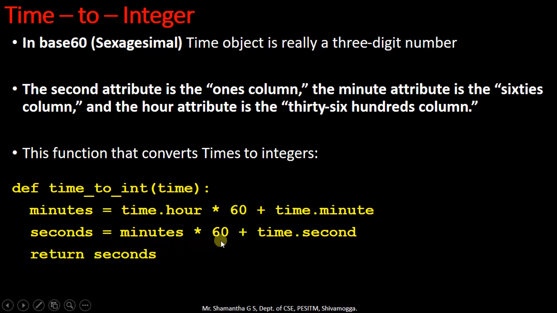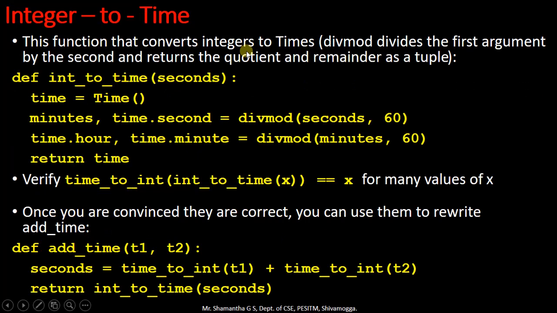130 minutes into 60 makes that many seconds, plus if we have declared any seconds, that is going to be added to the seconds. So that converts every hour, minute and second into only seconds, and we are going to return the seconds to the calling function. Now we are going to write the second function, integer_to_time.